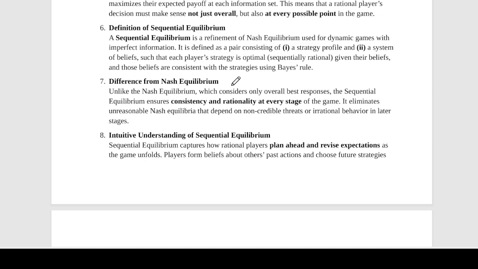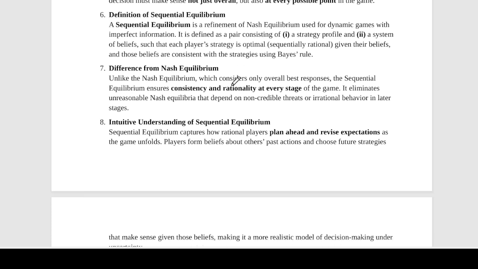Okay. Now, how do Nash equilibria handle imperfect information? Very poorly, unlike in sequential equilibrium where they do it very well. Do we remove non-credible threats in Nash equilibria? No, we don't. Do we in sequential equilibria? Yes, we just spoke about it. We do. Alright, so sequential equilibria are more realistic and stronger.